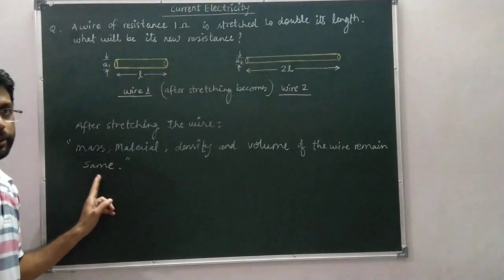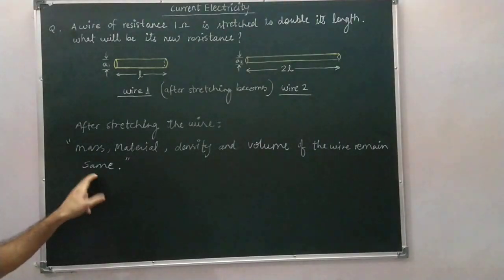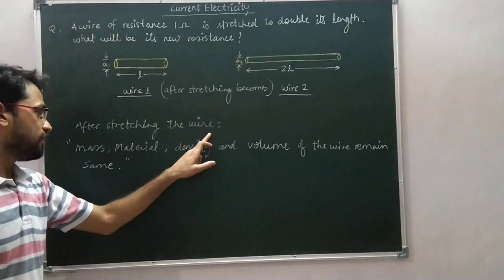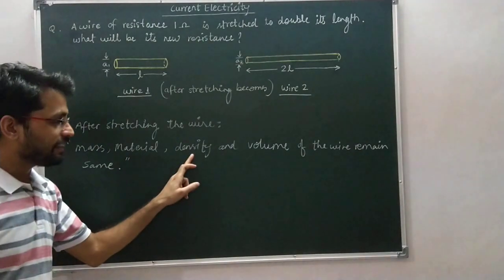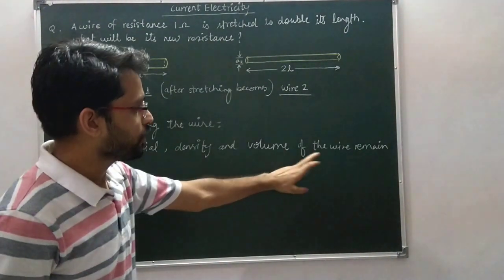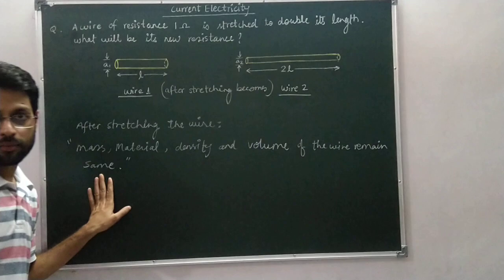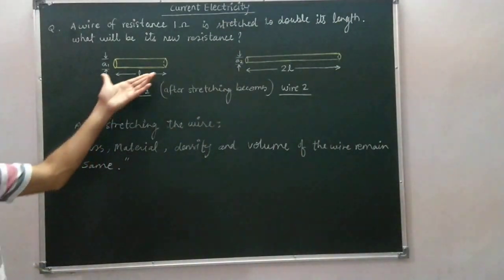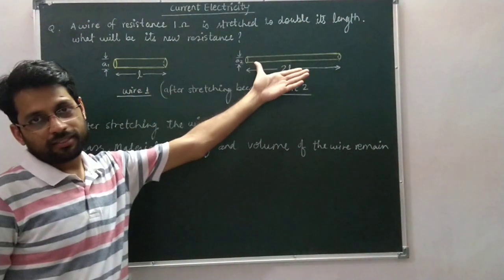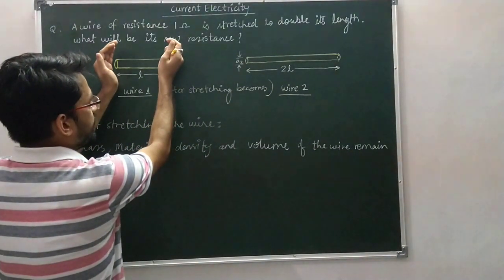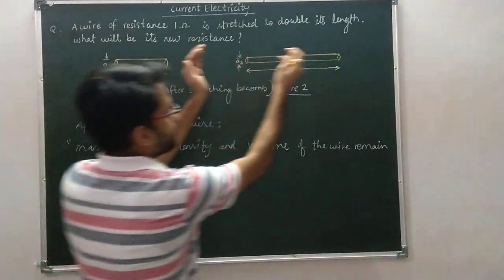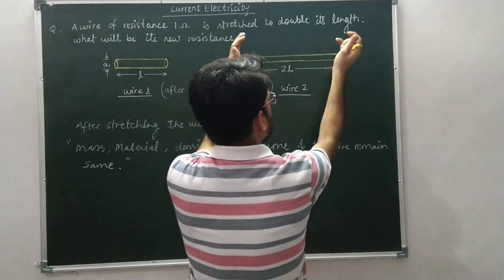One thing to be noted is that after stretching the wire, mass, material, density and volume of the wire remain the same. Mass of the wire cannot change because the amount of matter contained in this volume is the same as the amount of matter contained in this volume.